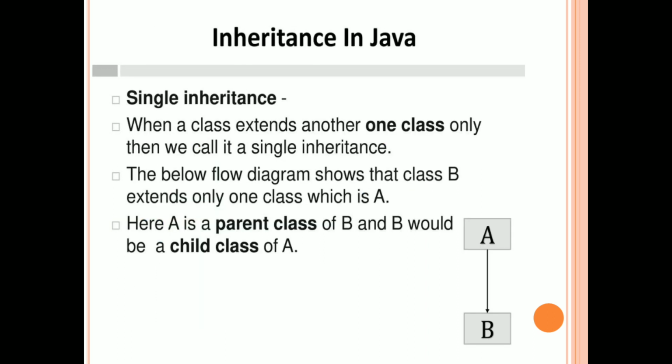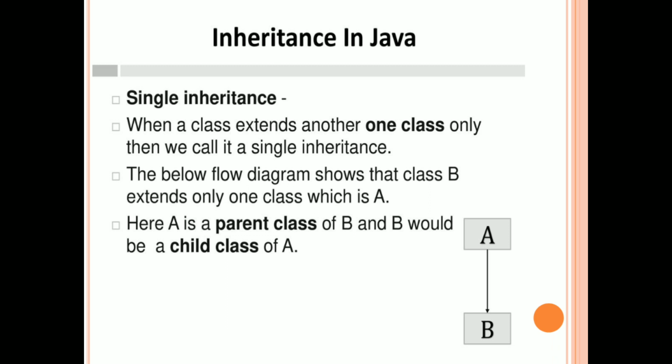Single inheritance. The mechanism of single inheritance is known as when a single base class is derived by one subclass. A superclass is derived by a single subclass, then it is called single inheritance.